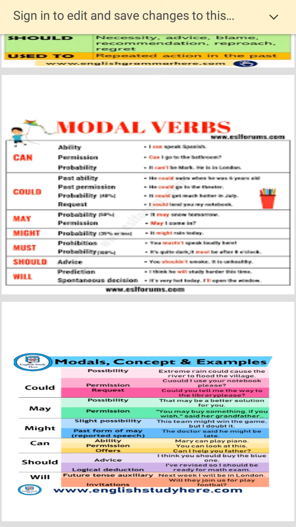Should, you should be, that is an advice a senior person can be giving you. You should include this in your chapter. You should include, that's the advice given. Then will denotes a kind of spontaneous decision. I will do this, and I will be doing so many things in the future, so that is will.